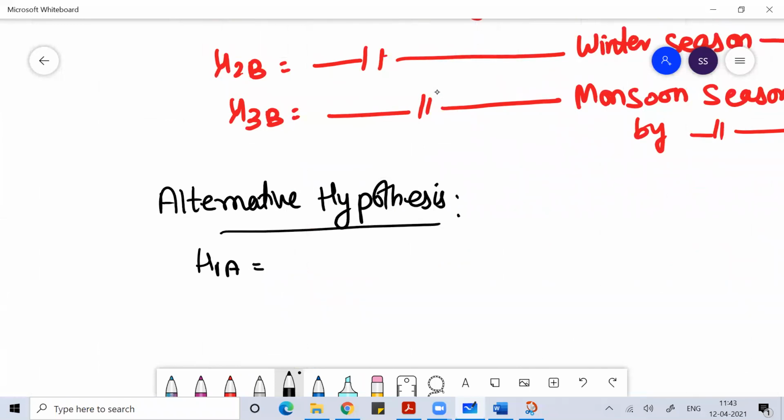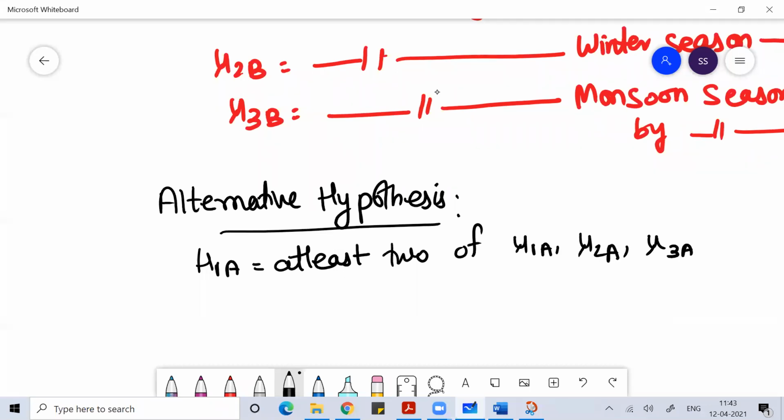H1A means that at least two of mu1A, mu2A, mu3A or mu4A are not equal.